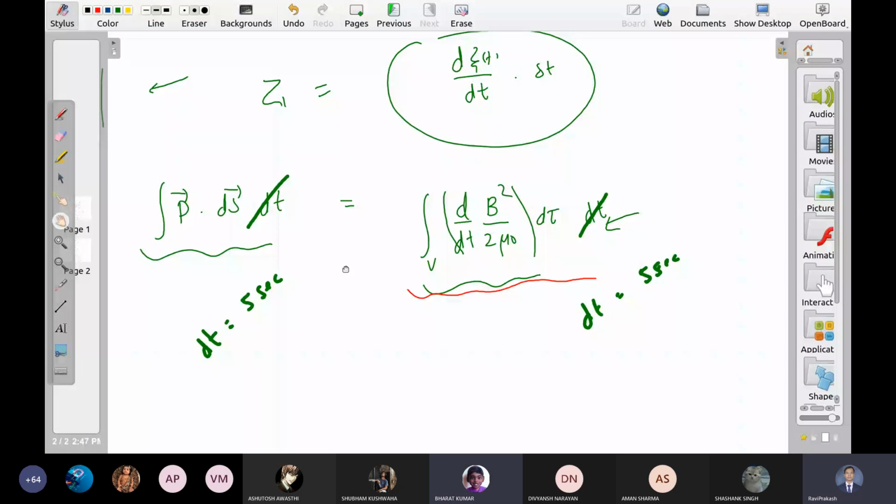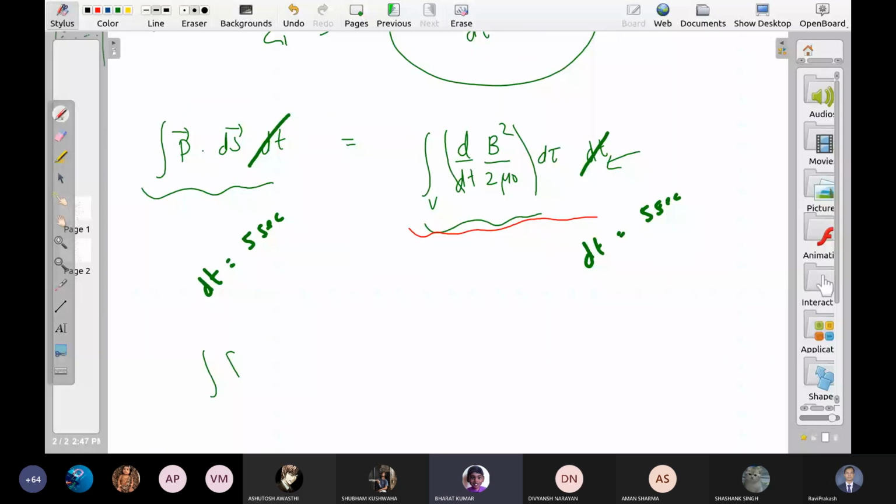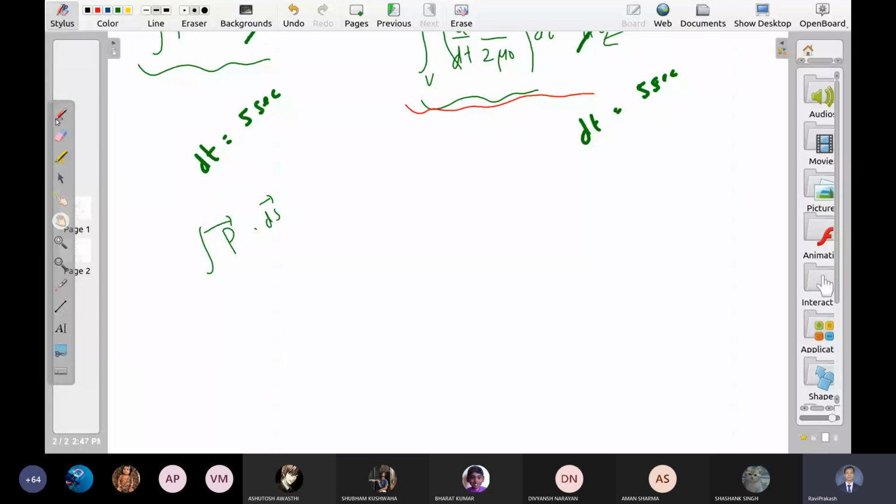No sir, no doubt. I'm saying that we can write it as del dot something, using those formulas from the electric field chapter. Yes, you can do that. Then from that we can kill that d tau also. Yeah, that's a good thing: del dot P. So you are going to apply the divergence theorem to it, right? Right, sir, divergence theorem.